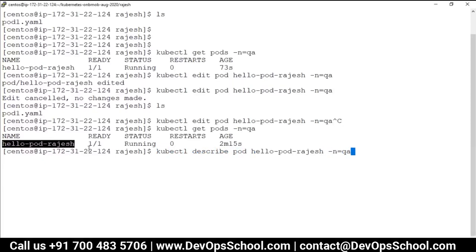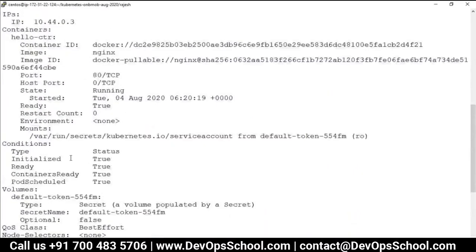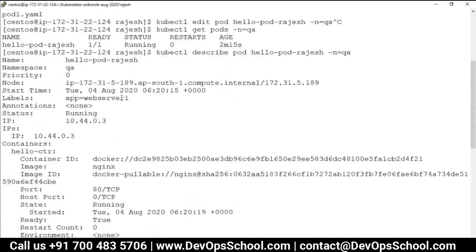Guys, there are ways to embed this namespace, your default namespace. Many ways are there, but I don't want you to automate everything in one go. Slowly, first you get irritated and then you talk about the automation. So you have to try all these commands now, learn, get used to it, and then talk about the automation. So see here, where is that label? Here it is. So I edited, the label is modified.